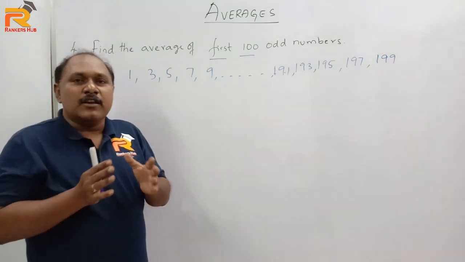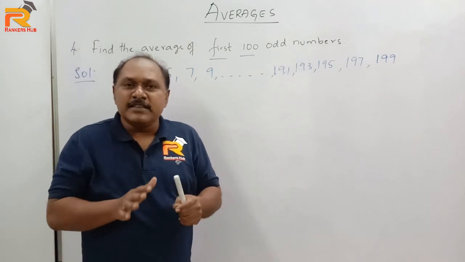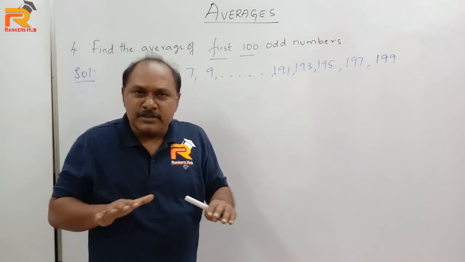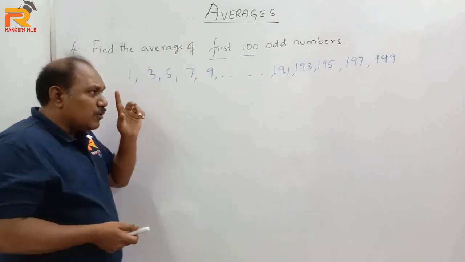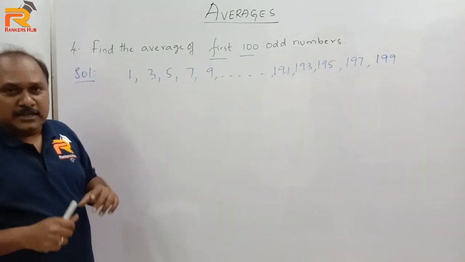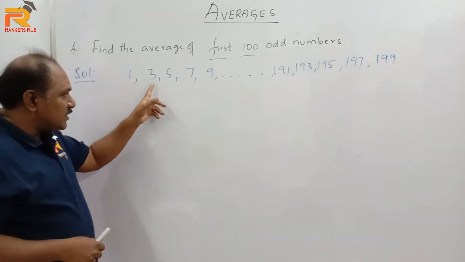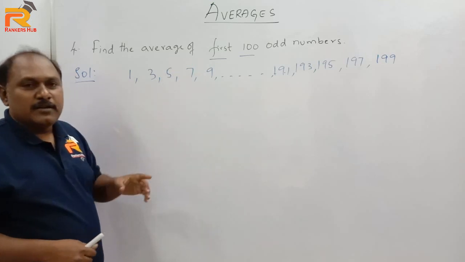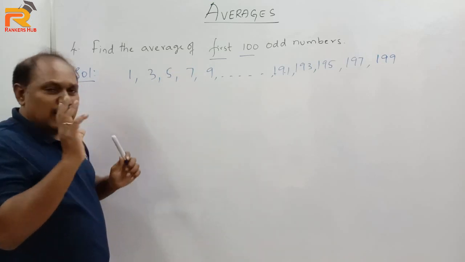By understanding the logic of average. Average is nothing but uniform distribution. Now, to add numbers also, there is a logic. Don't add 1 plus 3 plus 5 plus 7 and so on. It will take a lot of time. Now you can see the logic here.